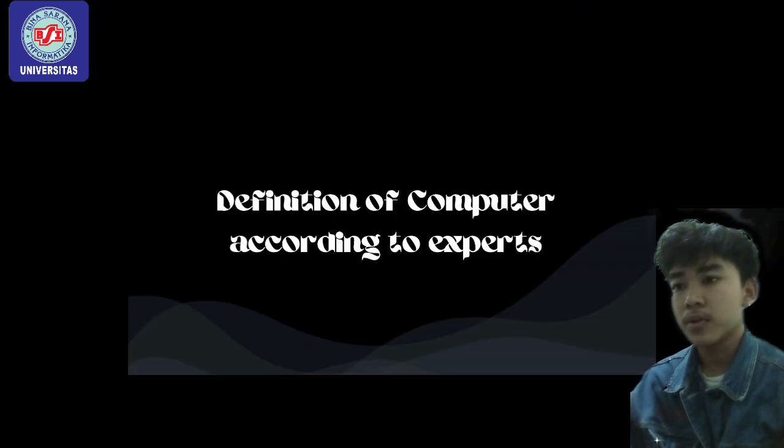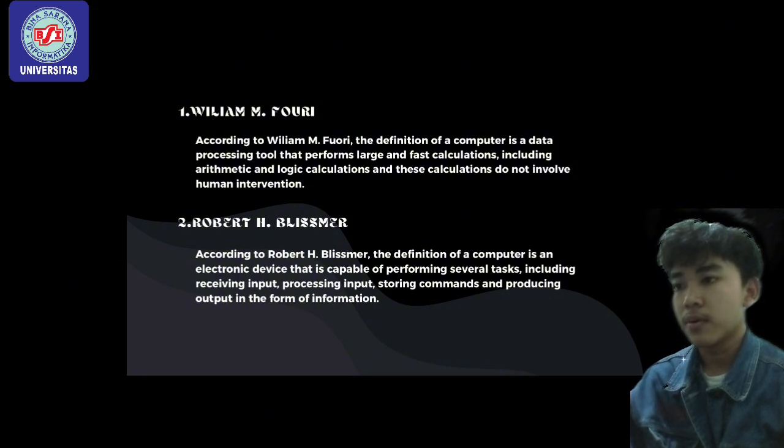Definition of computer according to experts. Number 1, William Forey. According to William Forey, the definition of a computer is a data processing tool that performs large and fast calculation, including arithmetic and logic calculation, and these calculations do not involve human intervention.